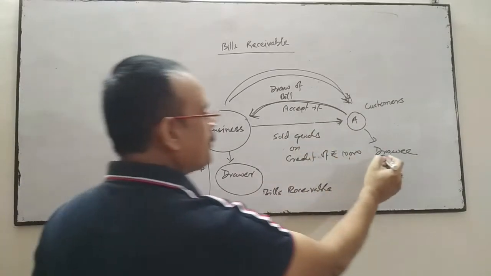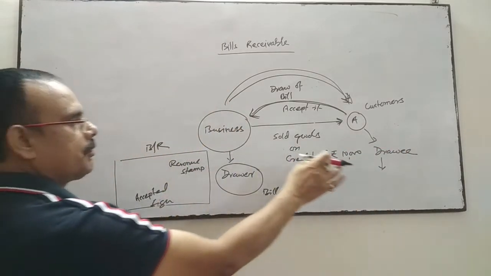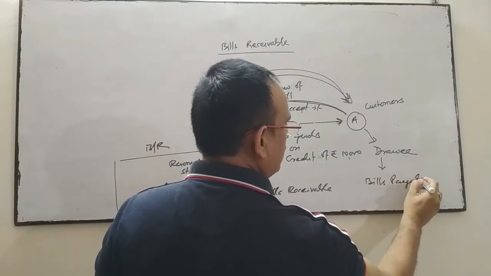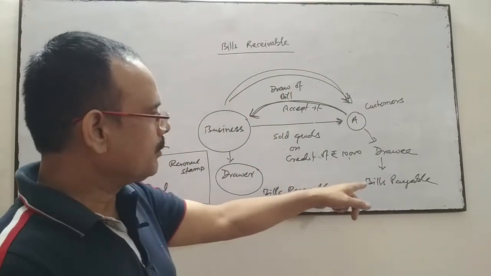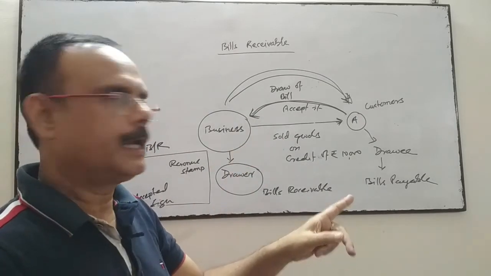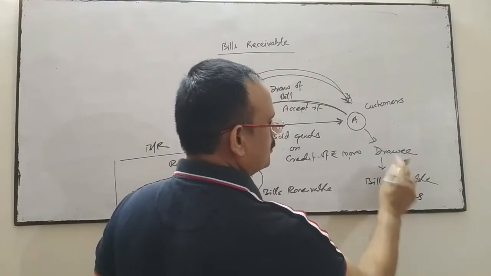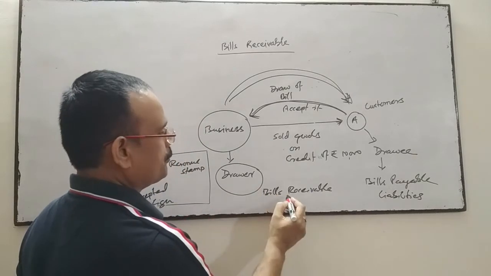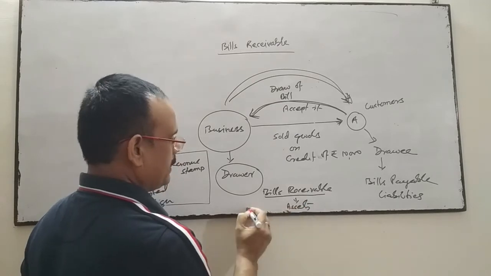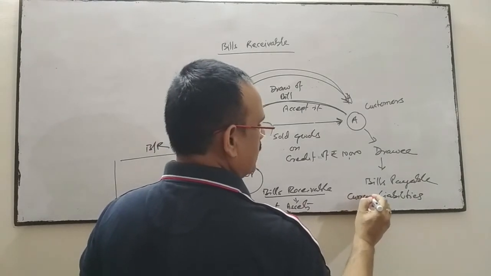From the drawee's point of view, the same bill is called bills payable. Payable means the amount of the bill will be paid by the drawee to the drawer on the due date, so it's a liability from the drawee's point of view. From the drawer's point of view, this bills receivable is an asset, a current asset. And from the drawee's point of view, it's a current liability.